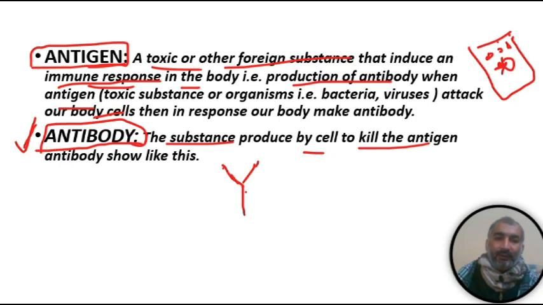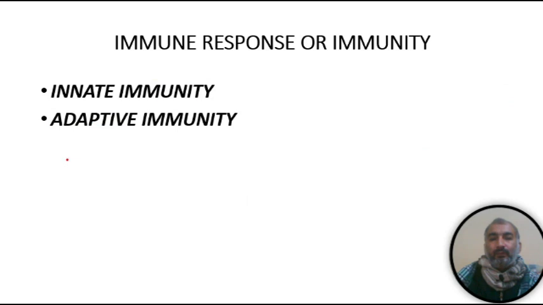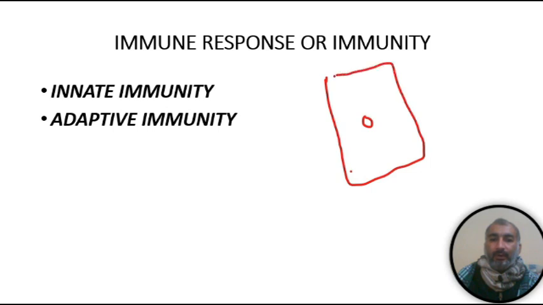If we go to the next slide, we said that, for example, this is a bacteria that enters into our body. This container is our body, and our body has a response against that bacteria. The immune response can be of two types: one is the innate immune response, and the second is the adaptive immune response.